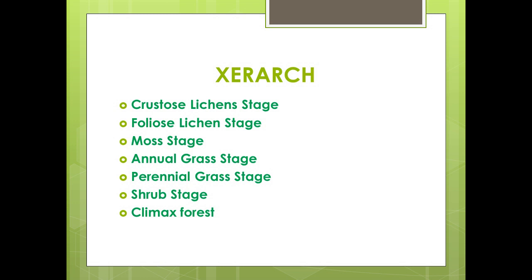Final is the climax forest. Initially light tolerant or hardy small trees begin growing after the shrub stage has established. Initially moisture loving and shade loving shrubs appear and later larger trees are seen. Depending upon the area, a climatic climax forest is formed. So from a rock you are able to see a complete forest.